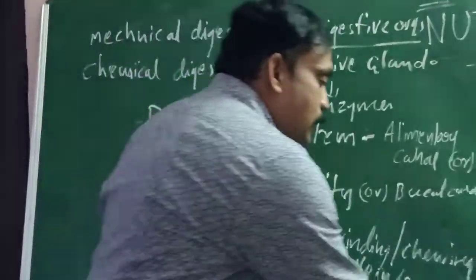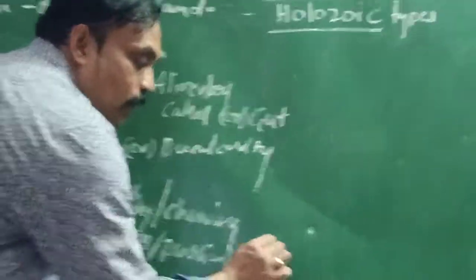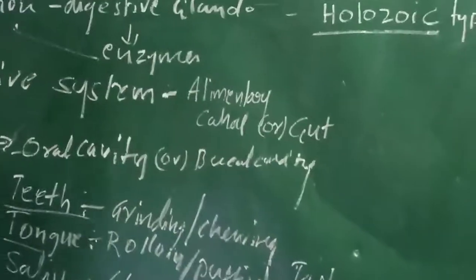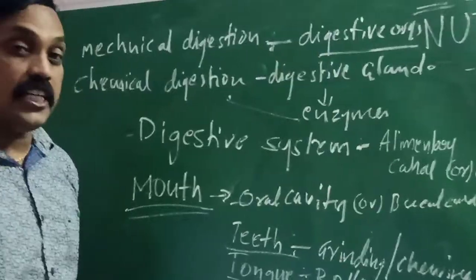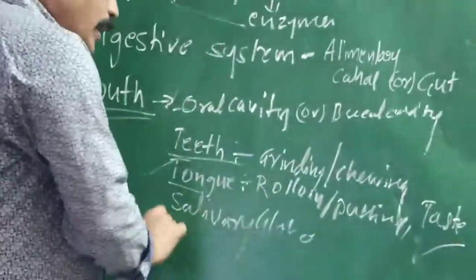And another very important function of the tongue is what? The tongue consists of taste buds. That means it is useful to observe the taste of the food. Without our tongue, we cannot identify the taste of the food. Okay, so that is it.